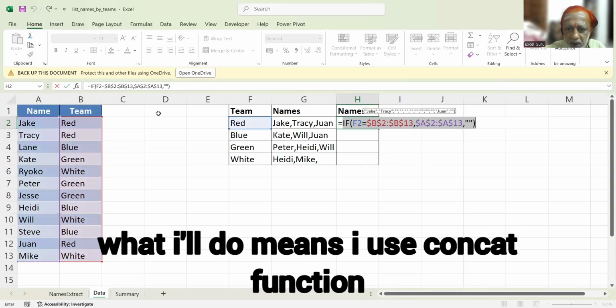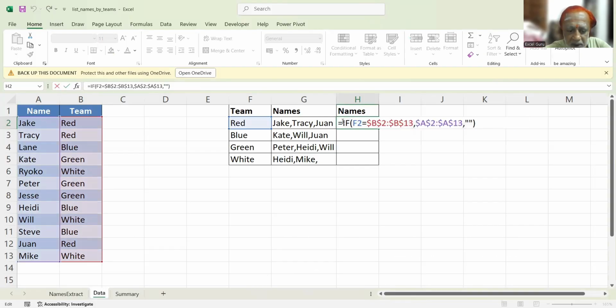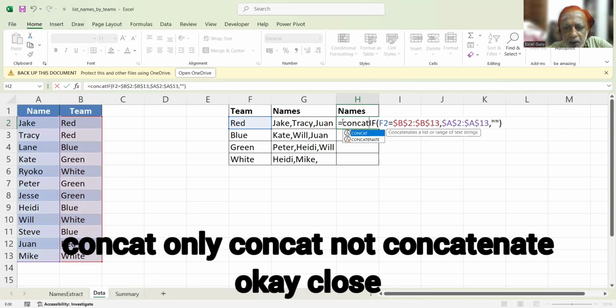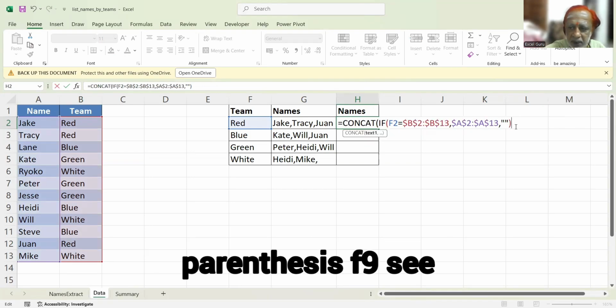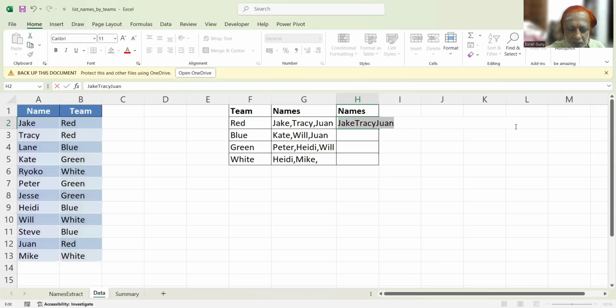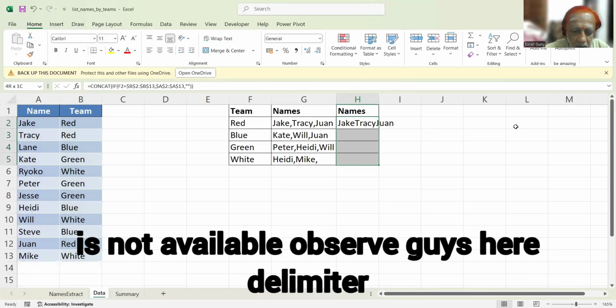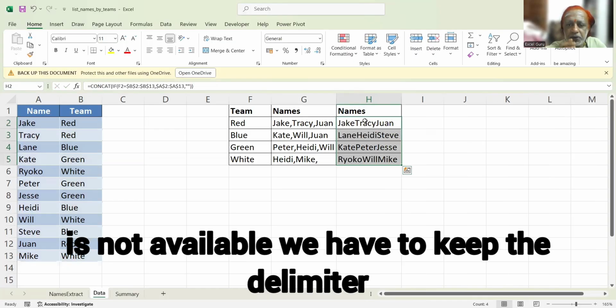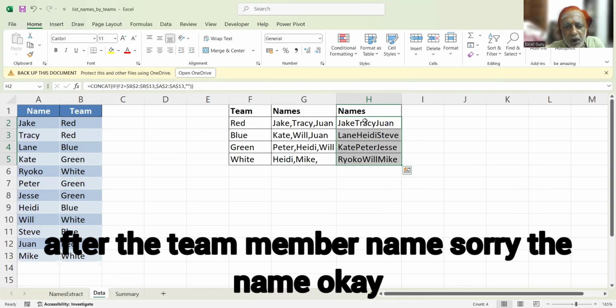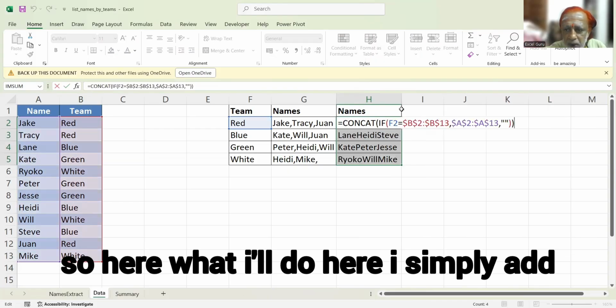What I'll do is use the CONCAT function. Only CONCAT, not CONCATENATE. Close parenthesis, F9. See, I enter and I will show you. Here the delimiter is not available. Observe guys, here the delimiter is not available. We have to keep the delimiter after the team member name. Sorry, the name. So here I simply add